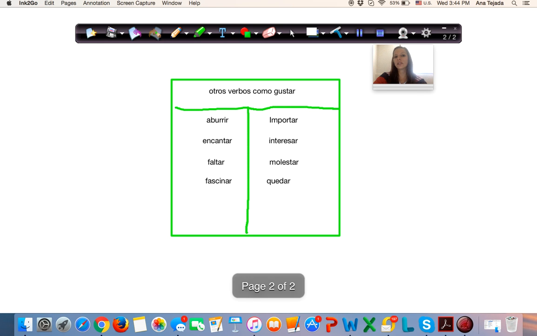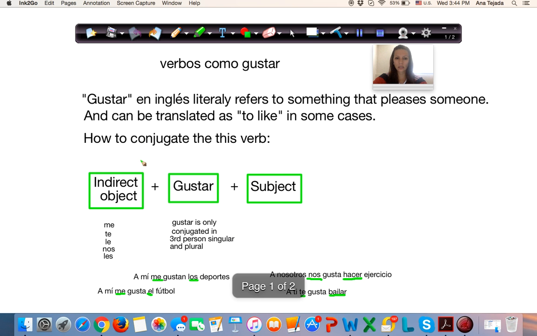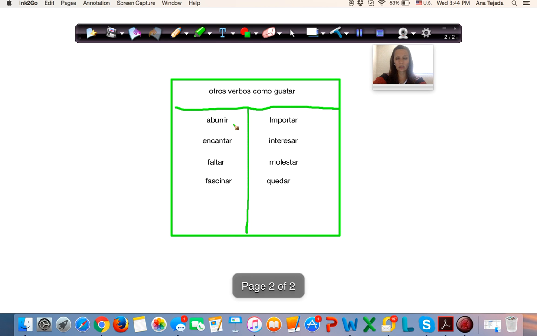Like we said, we are not only talking about gustar this time. We also have other verbs that work just like this, that are conjugated the same way. Just remember this: indirect object, the verb like gustar, plus your subject. Verbs like this we have aburrir, to be bored, importar, important, encantar, interesar, faltar, molestar, fascinar, o quedar. Okay, let's look at some examples here.